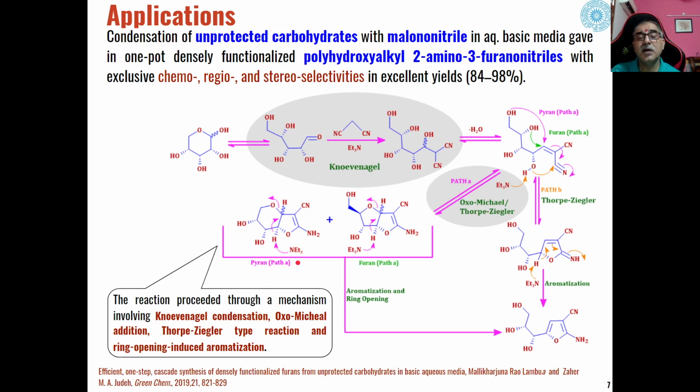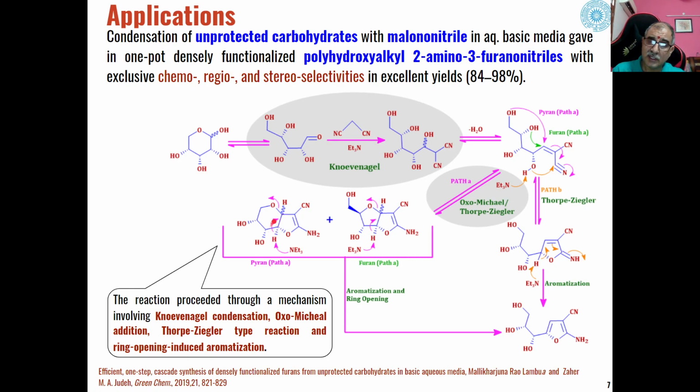And then a molecule of triethylamine will remove this proton from here, which is again an acidic proton, and this will lead to the cyclization and aromatization.